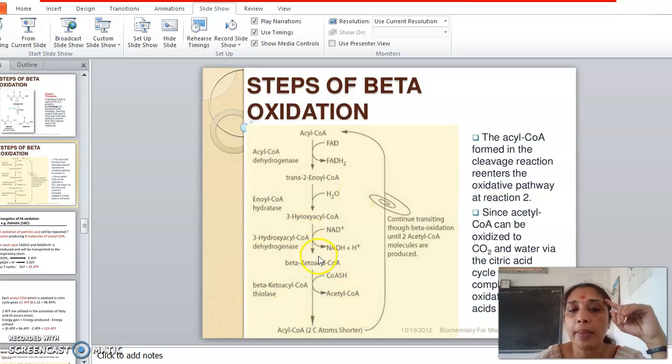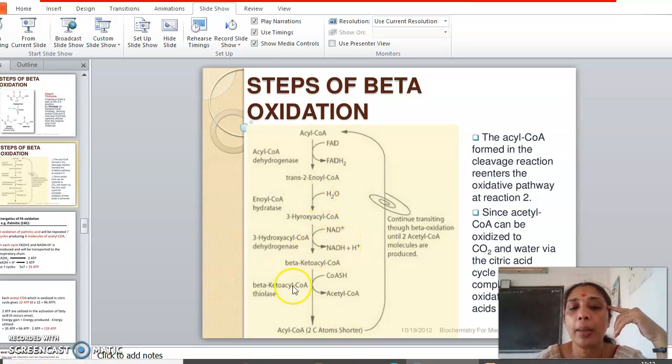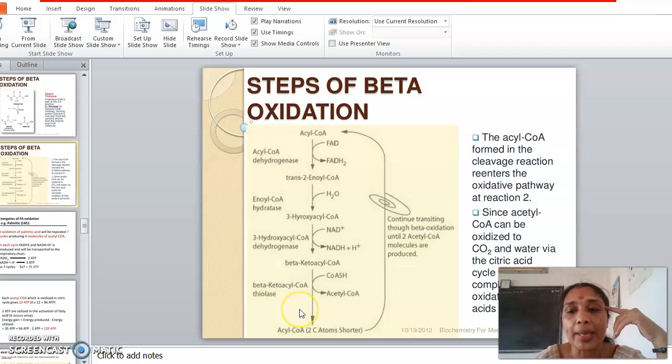And in the next round, what is happening? 3-hydroxy-acyl-CoA dehydrogenase. The 3-OH, the CHOH, and H are removed, and the second double bond is introduced. So that CHOH is now converted to C double bond O. So this is the second round of dehydrogenation reaction, and it is carried out by the coenzyme NAD, right? And beta keto-acyl-CoA or 3-keto-acyl-CoA is formed. And finally what happens? Beta keto-acyl-CoA thiolase. That is, the last 2 carbon atoms are removed in the form of acetyl-CoA. So these were the steps happening in each round of beta oxidation, right? In a normal saturated fatty acid.